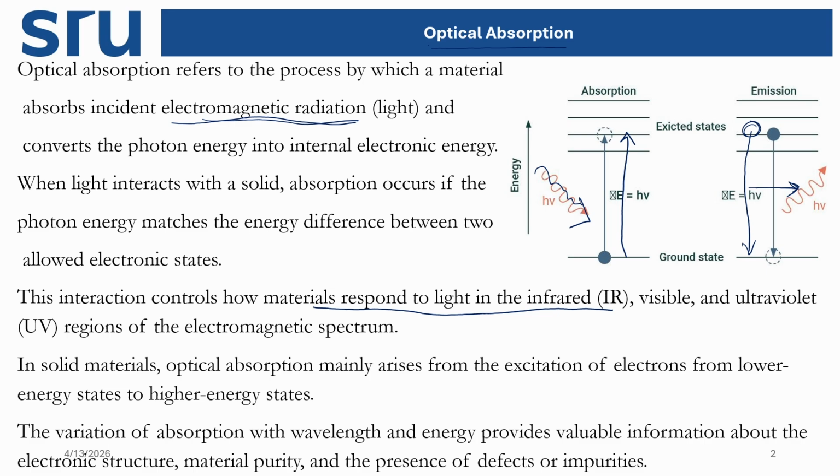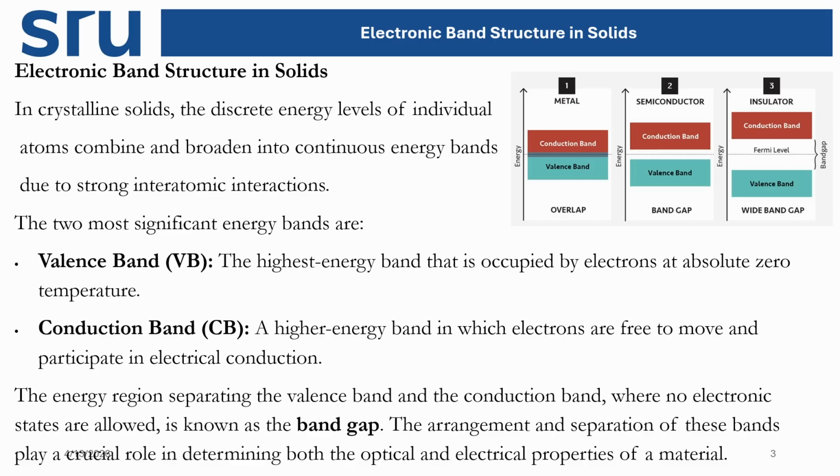Right. So what is the condition for it to absorb light, and exactly which electronic state it can reach, we'll discuss in this chapter. Before that, we'll first understand where the electron transitions will take place from, and where the electron will go. For that, we need to understand the electronic band structure in the solid. There are two terms we'll understand here: valence band and conduction band.